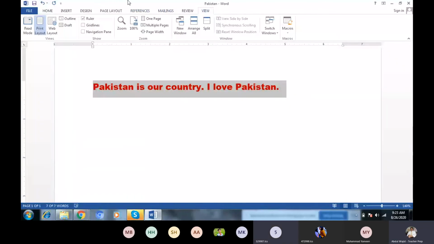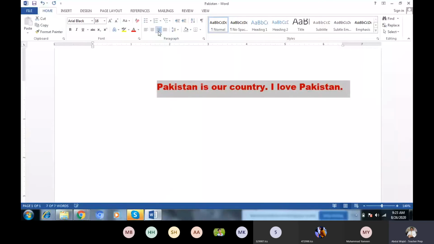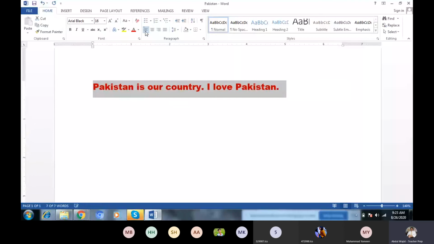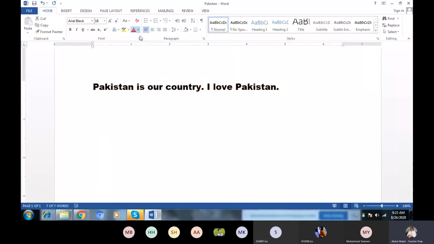We will go through the book, right? Now we will click here. In home we have this alignment. This is center alignment. It is in center. This is right alignment, and this is left alignment, right? Now this one. Okay, now again I want to change the color because we need this one black color.